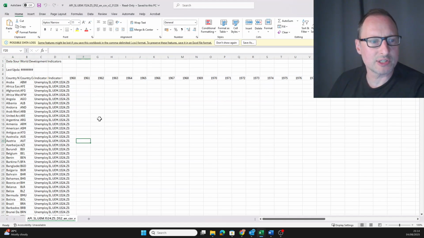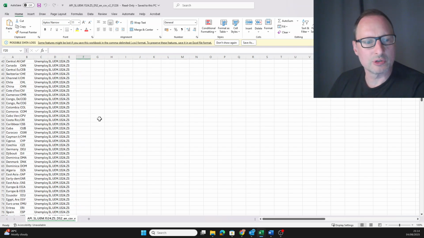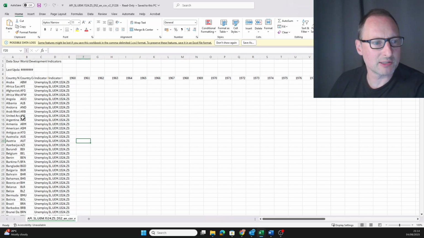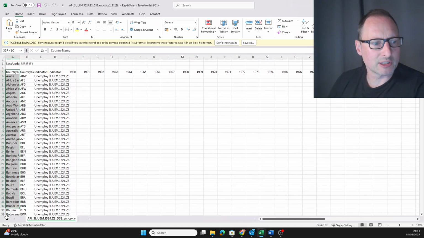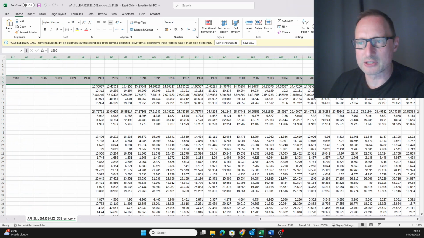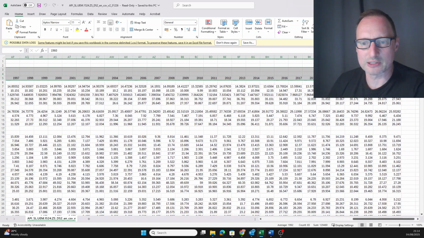So what you now see, and this is a very typical structure for the files in the World Bank database, you can see in the rows different countries, and then across the columns different years. Okay, and you see there are more data as we go later.